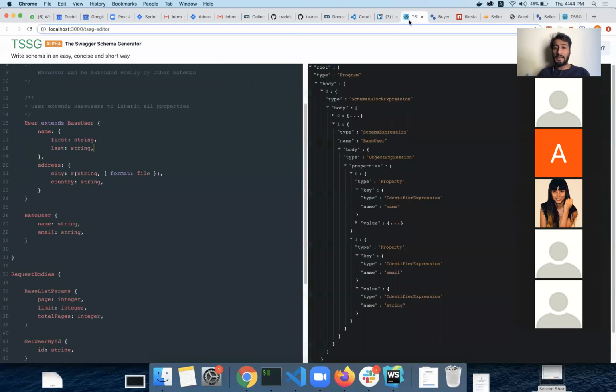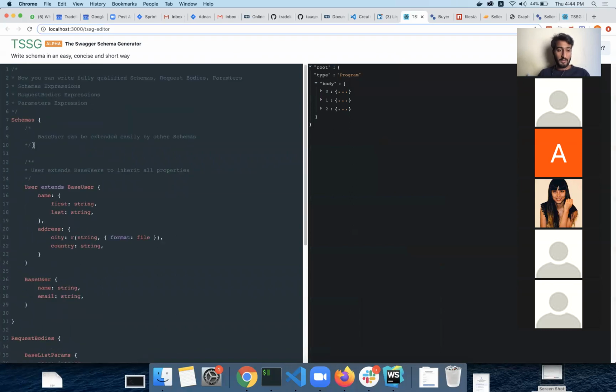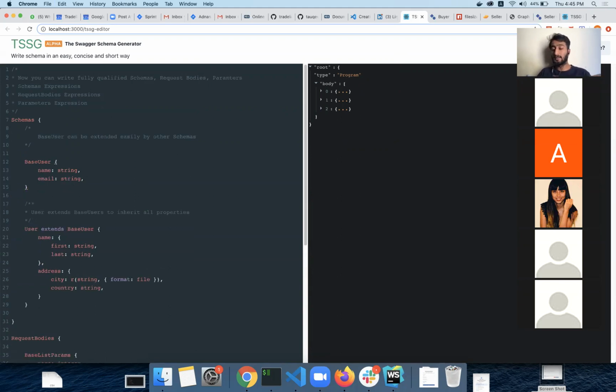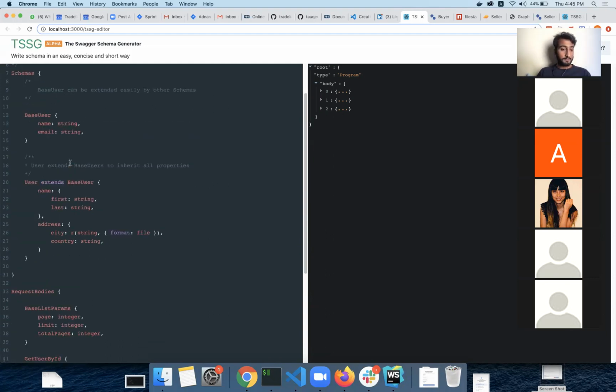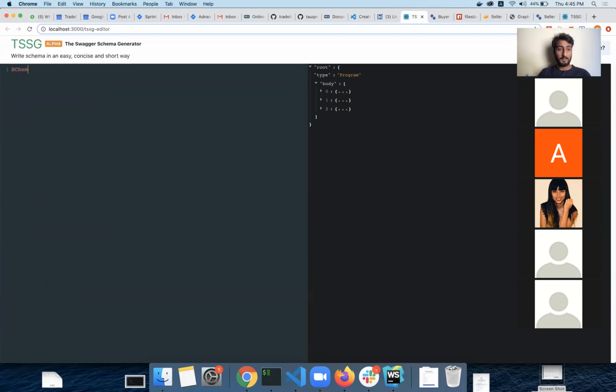So far I have this AST Explorer, and if you see, I have some comments here so that we can explain what these schemas are and how we are using them. It is easier for us to explain those instead of writing a Swagger file and then a JSON file and figuring out what this means and what that means. So we can explain things this way. And let's cut this and write it from the start, maybe.